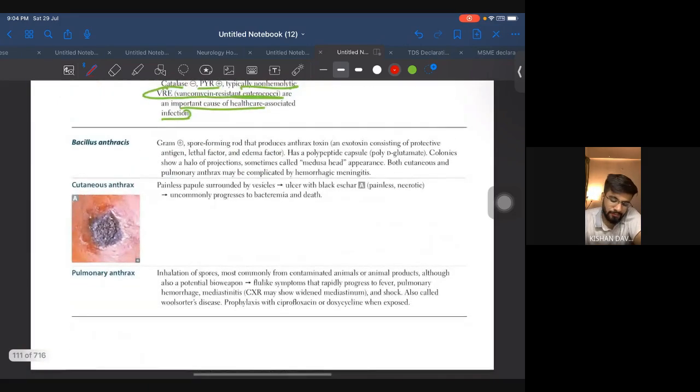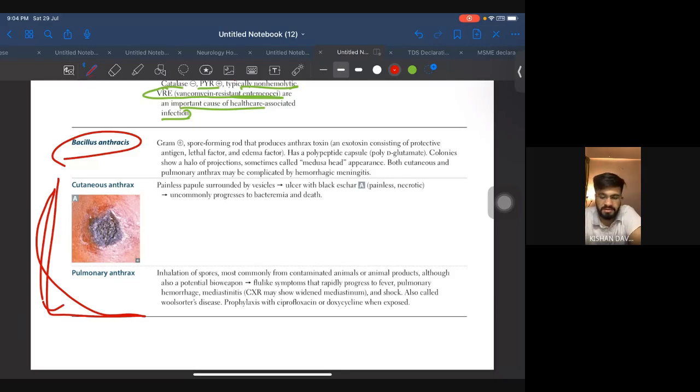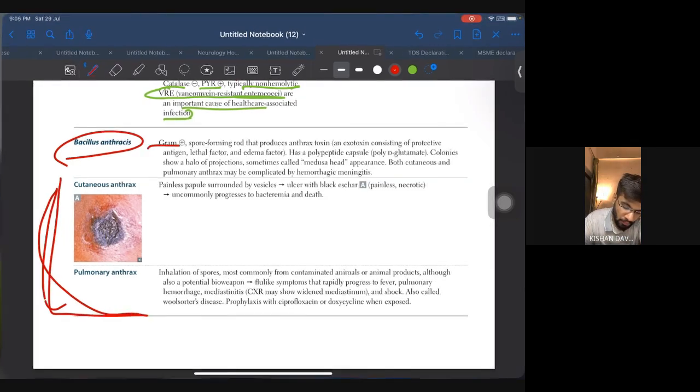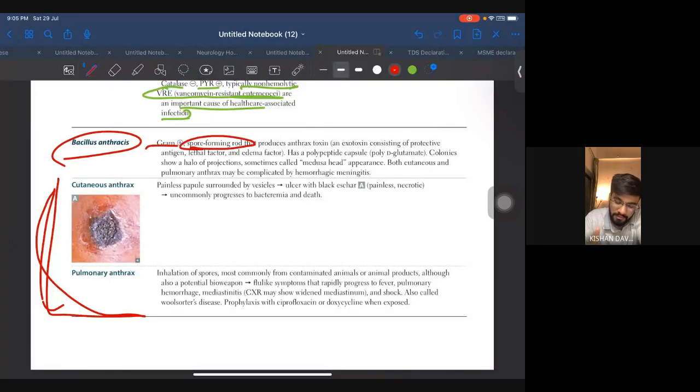Coming to Bacillus anthracis, and these are the conditions associated with Bacillus anthracis. Okay. It is a gram-positive spore forming rod. Remember, it produces anthrax toxin, the toxin consisting of protective antigen, lethal factor, and edema factor. Okay, these three factors are important.